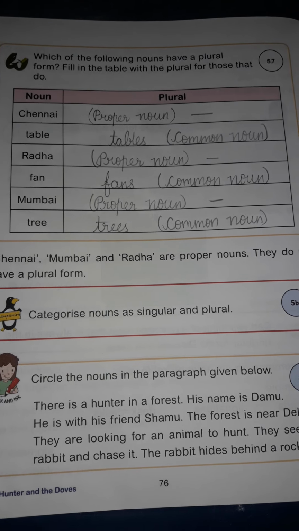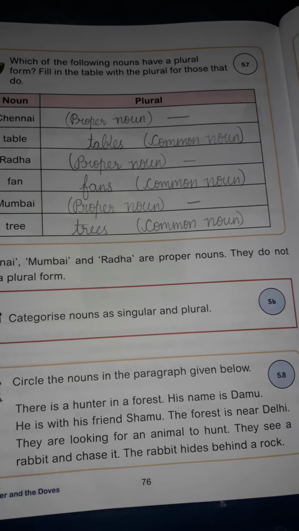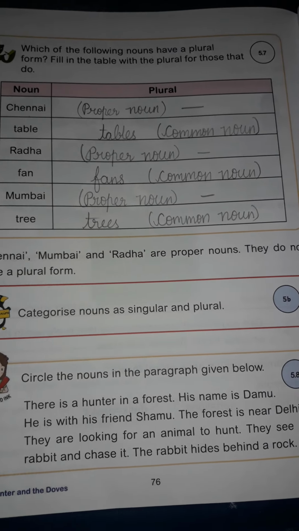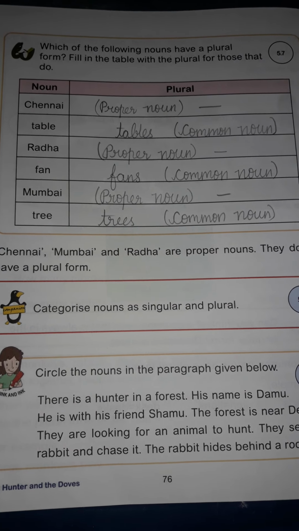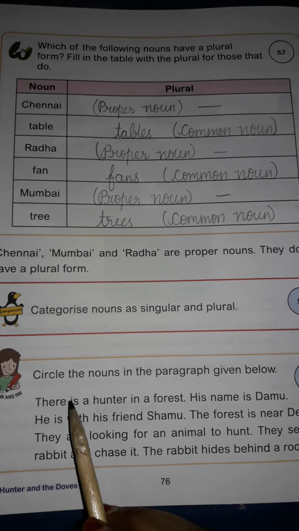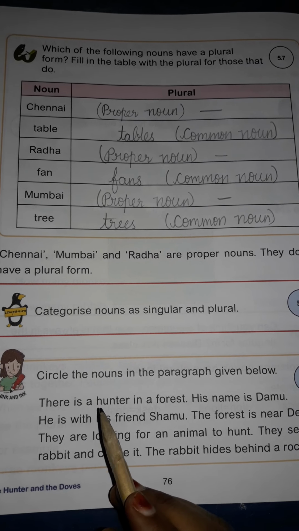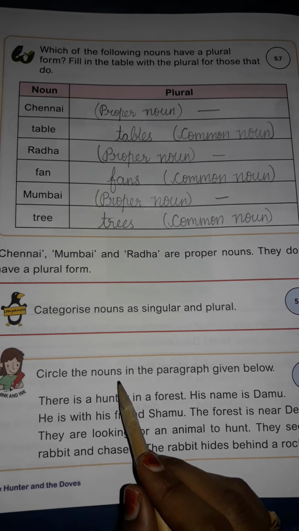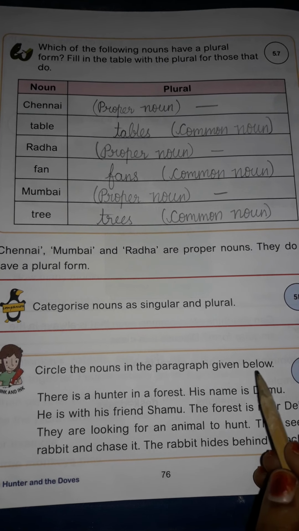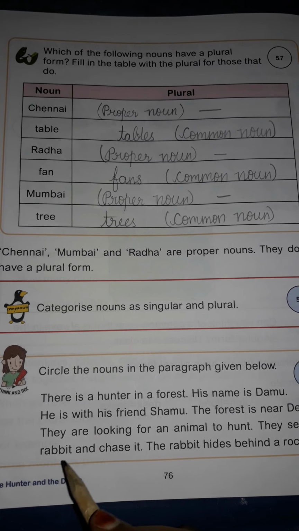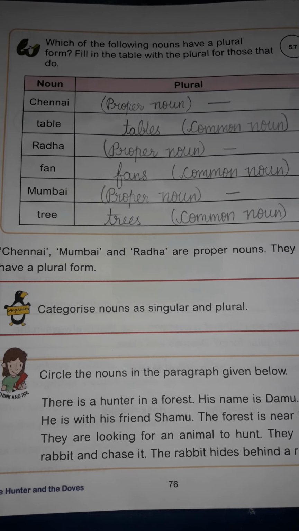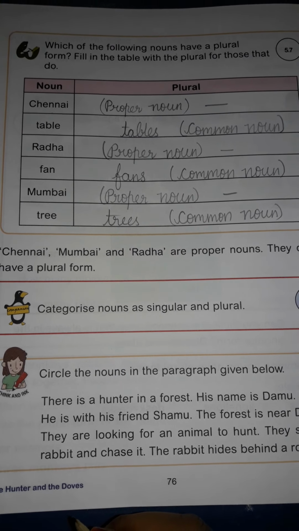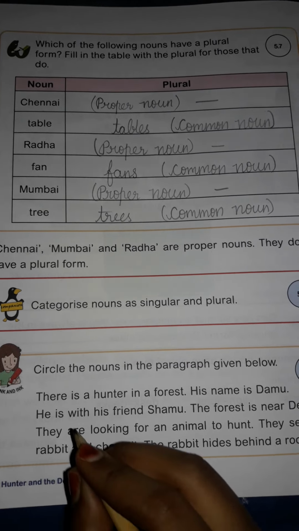Okay, children, in the previous class we completed singular and plural forms and one textual exercise in Companion 5B. Isn't it, children? Let's see the remaining textual exercises. Circle the nouns in the paragraph given below. Nouns, in the sense, naming words. Okay, we have to circle the nouns in this paragraph. Let's see first.